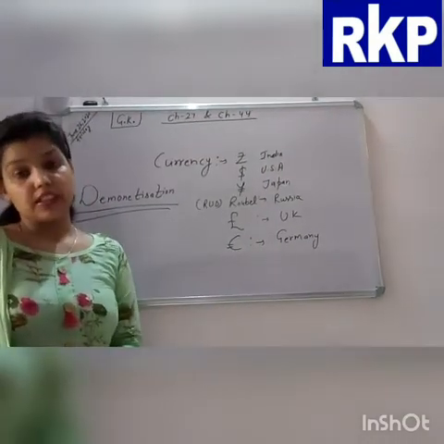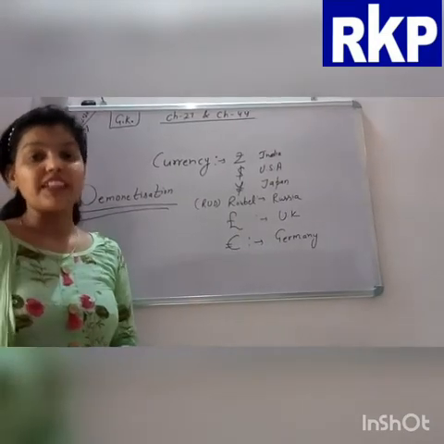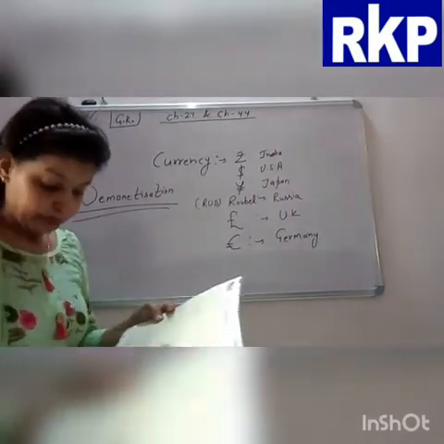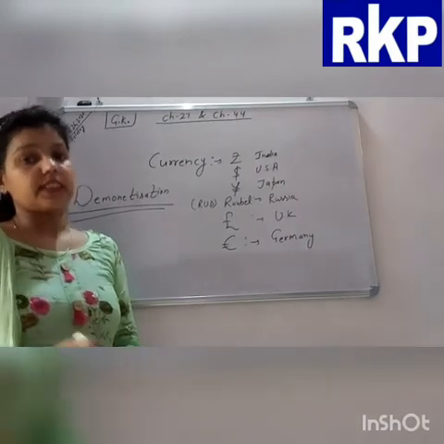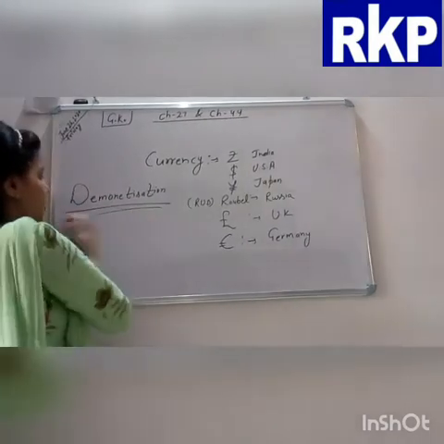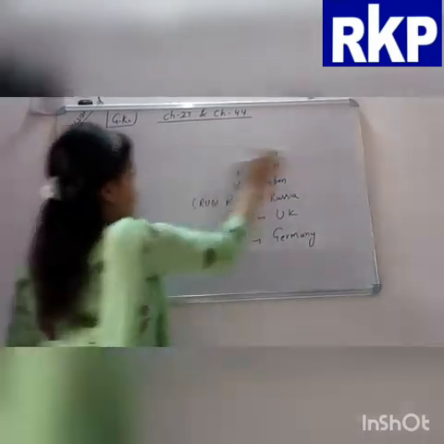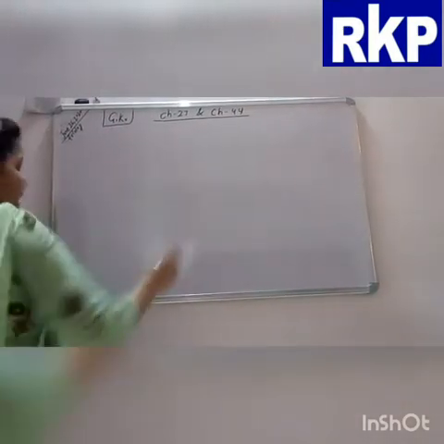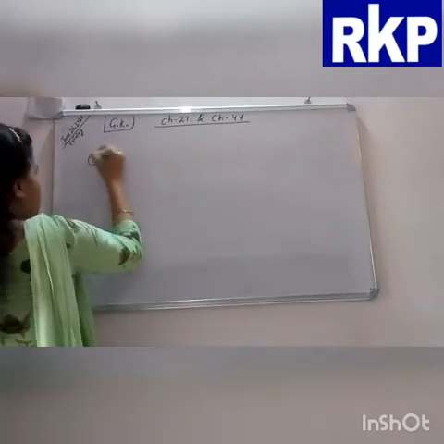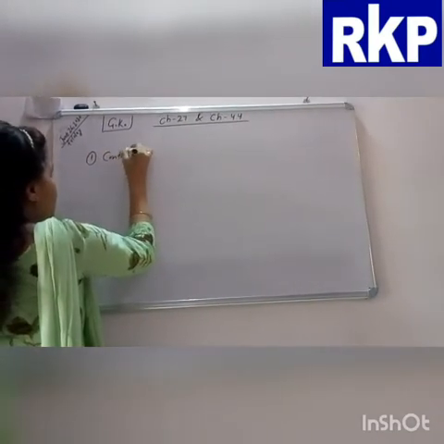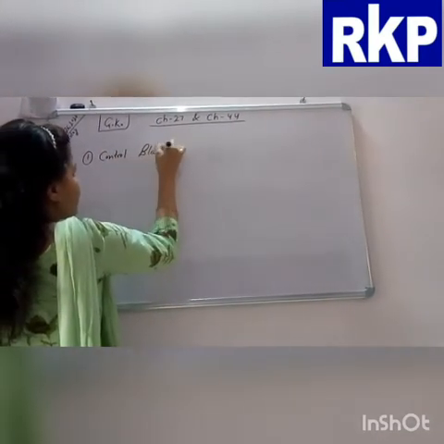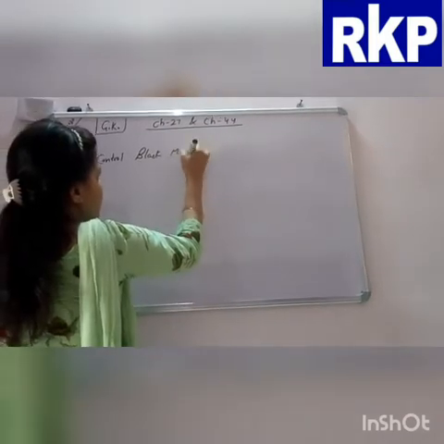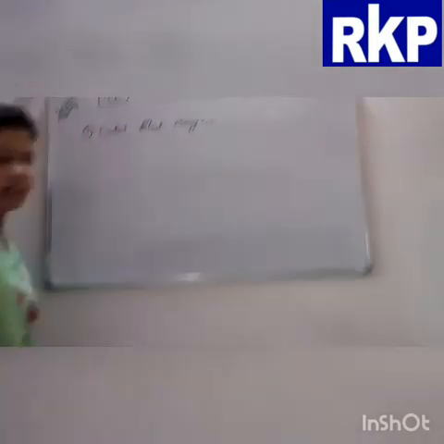Now the question arises in mind: why does the government need demonetization? There are some reasons given in your chapter for demonetization. The first reason is to control black money. Now students, the question is coming, what is black money?